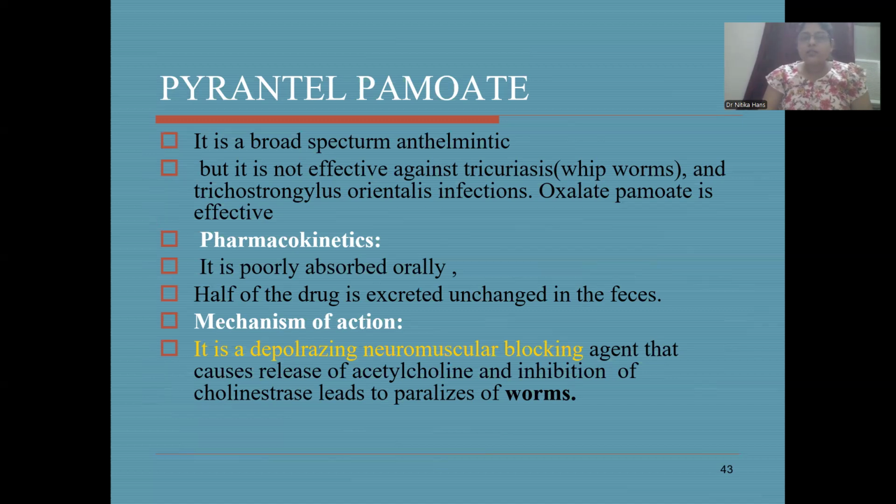Mechanism of action: it is a depolarizing neuromuscular blocking agent that causes release of the acetylcholine and inhibition of cholinesterase, leading to paralysis of the worms. Means it will cause the release of the acetylcholine and it will inhibit the cholinesterase enzyme. So there will be increased levels of acetylcholine in the muscles of the parasite, which will lead to paralysis of the worms. Increased muscle contractions.